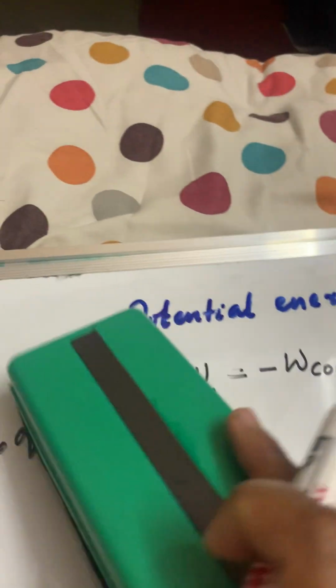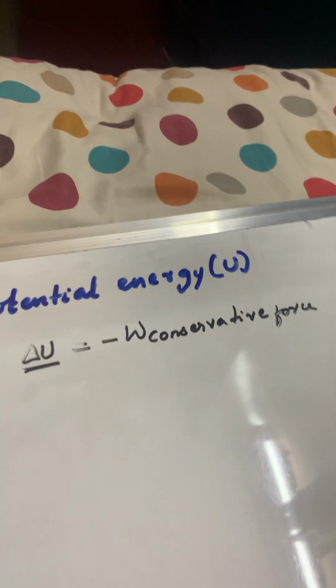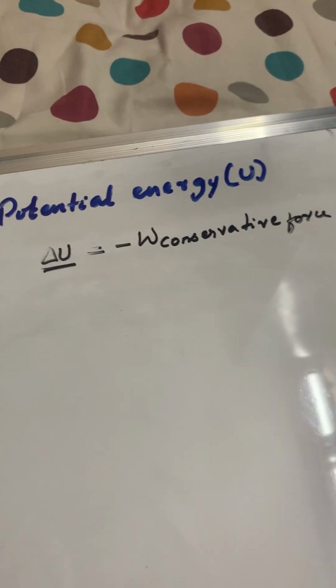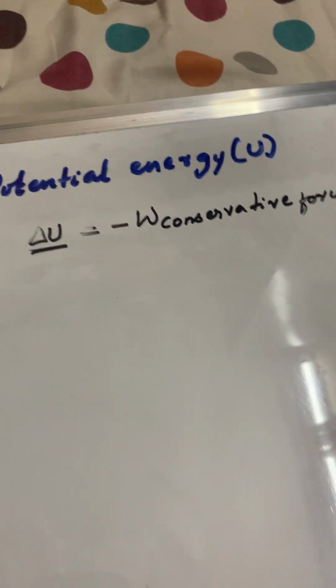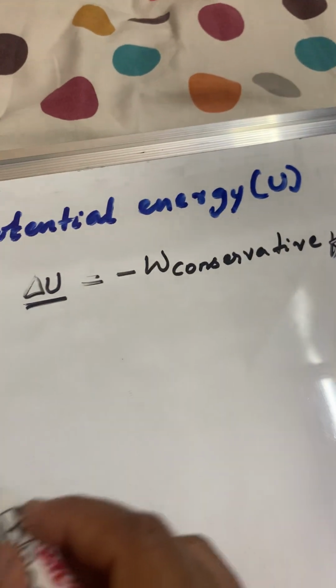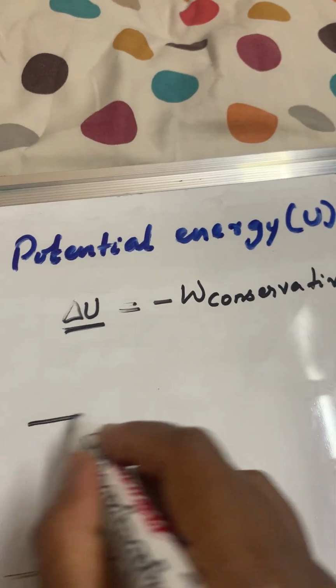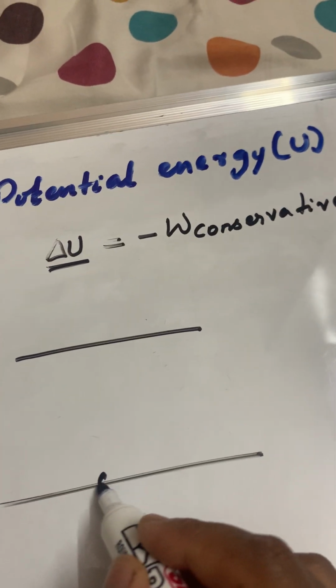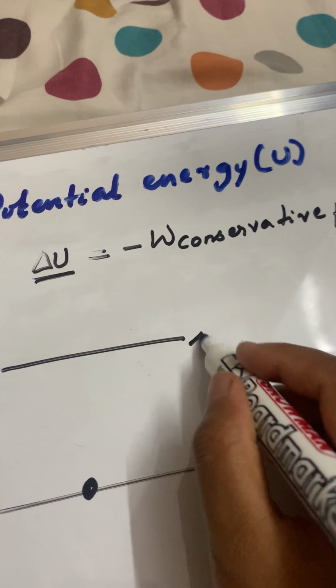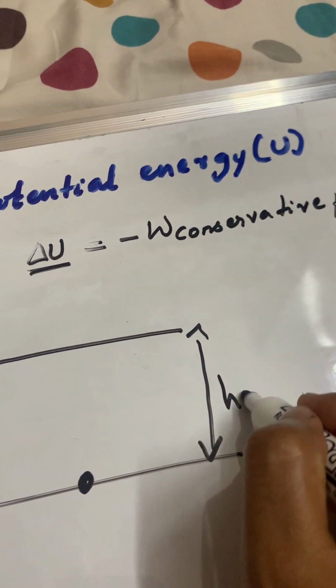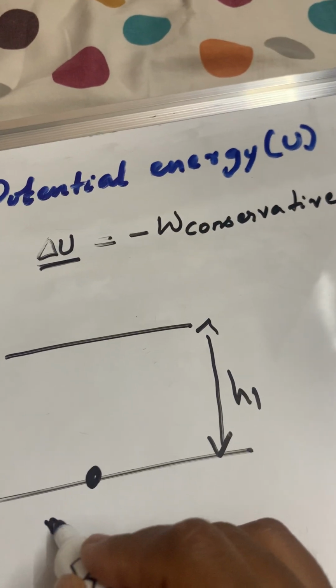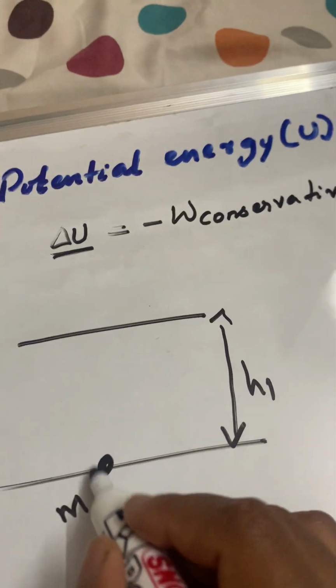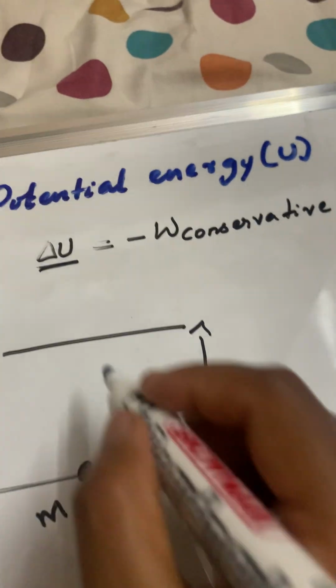Understood? In this regard, let me take one simple example with gravitation, because in class 11 we studied that. Suppose there are two heights. Let's say the height is h1, and the mass m1 has moved up to the height h1.